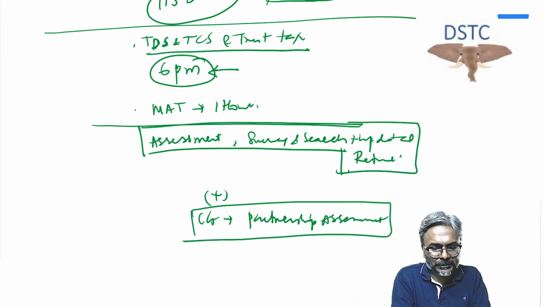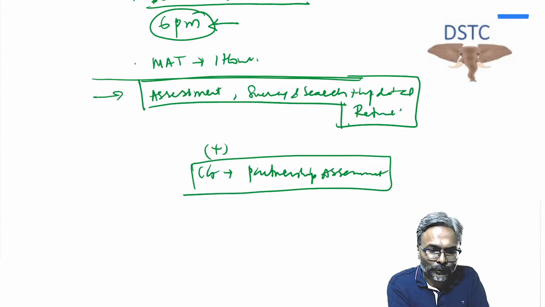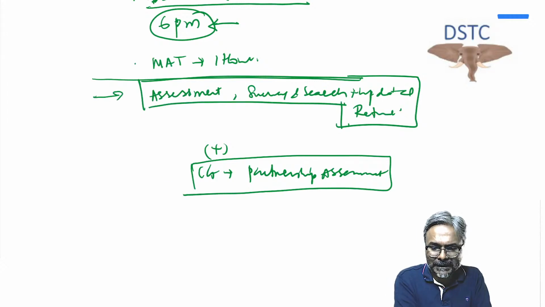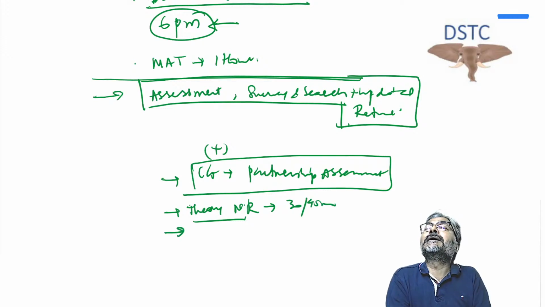Okay, that is one thing which has been there. But this video, if you want to see live, you will see live only up till here: CG and partnership and theory of NR. Again, I will try to wrap it up in 35 to 40 minutes. And the last one was that indirect transfer